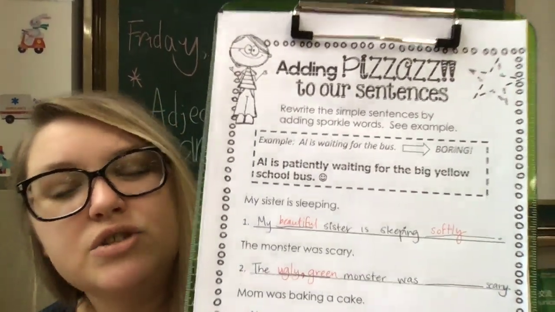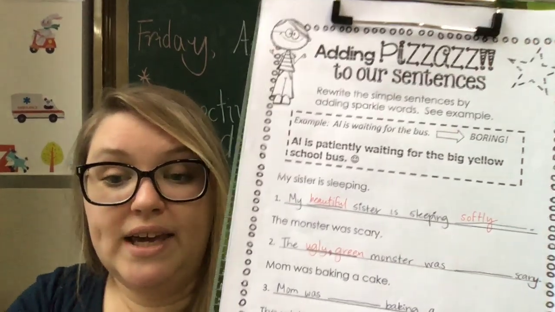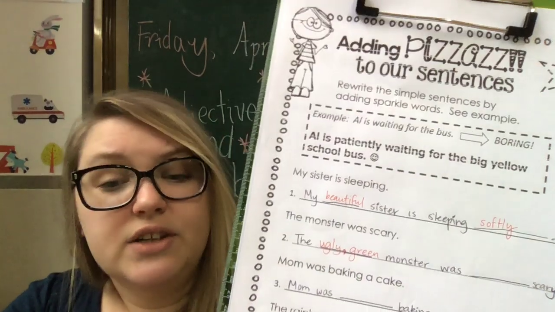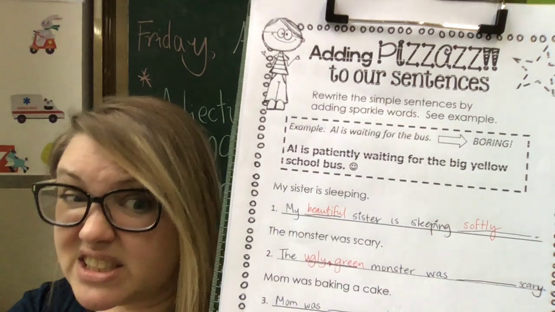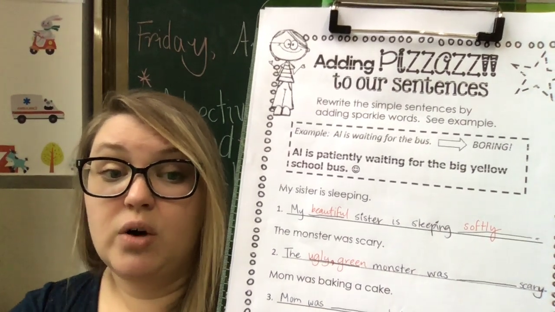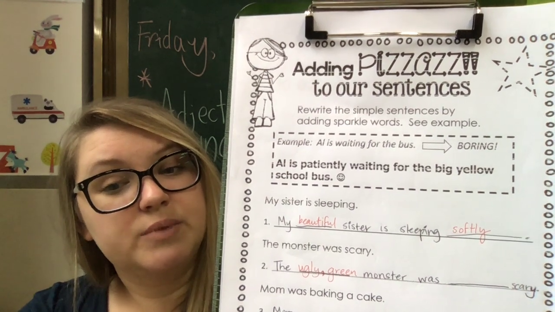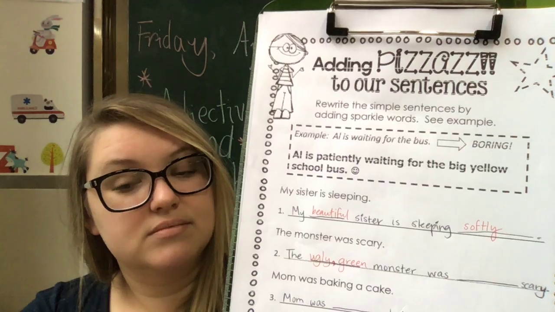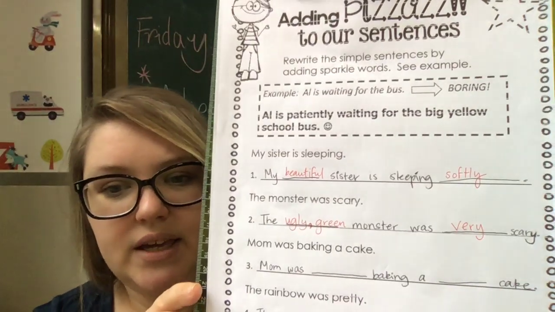Scary. We can use easy words to put in, right? Really or very. The ugly green monster was really scary, or we could say was not very scary, or we could say very scary, okay? We're kind of describing scary, right? How scary was it? It was very. We're just going to say very scary, right?